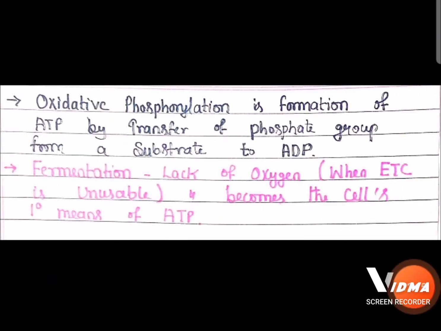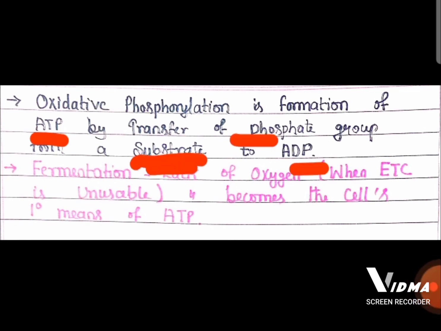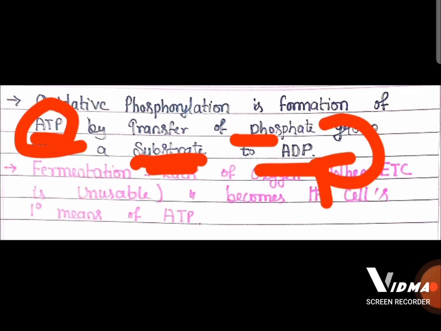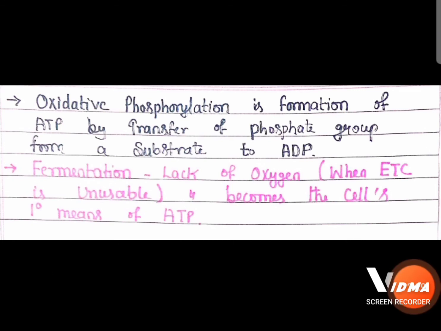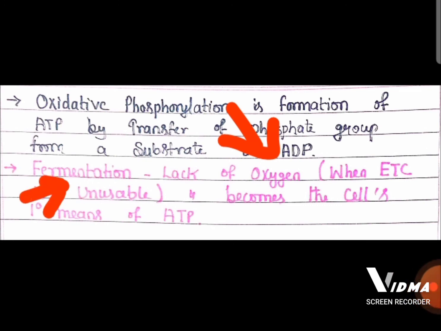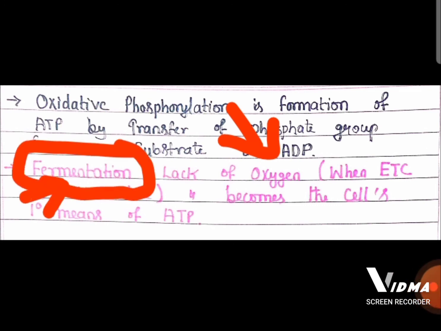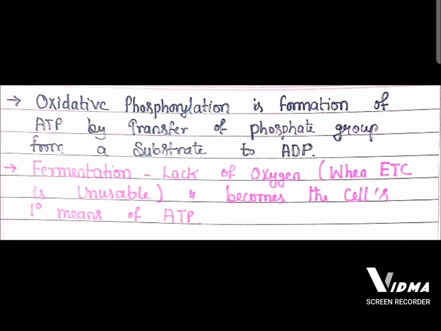Oxidative phosphorylation means what? There is a formation of ATP by the addition of a phosphate group to ADP, so ADP converts to ATP. This is called oxidative phosphorylation. And fermentation occurs when there is a lack of oxygen, when the ETC is unusable. Because of this, by fermentation, the cell gets ATP as a primary means.